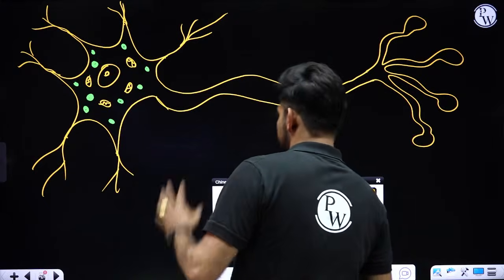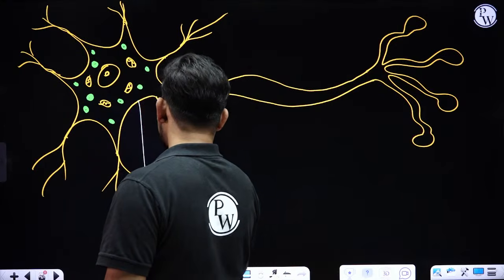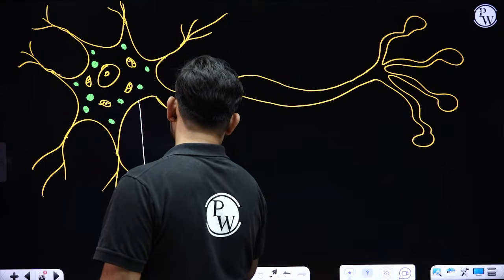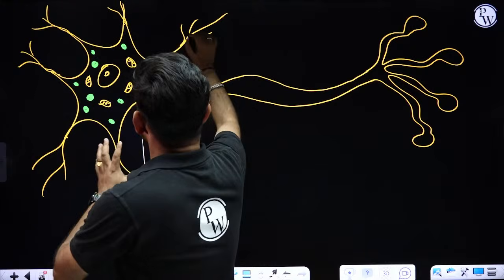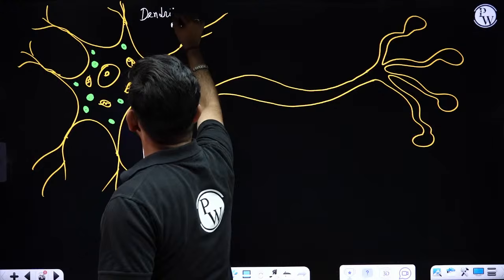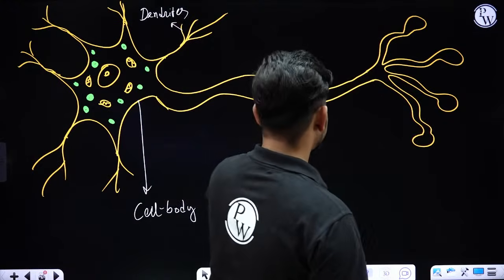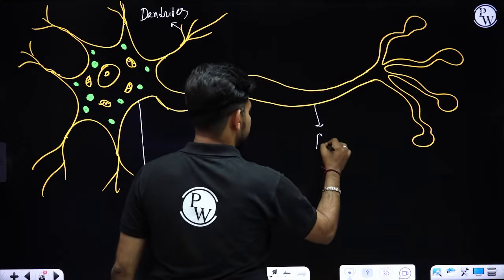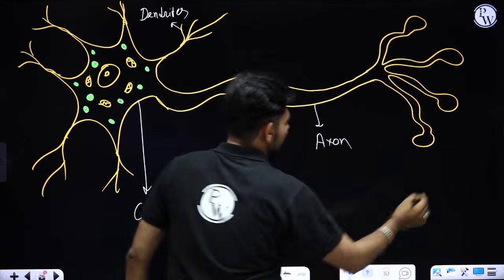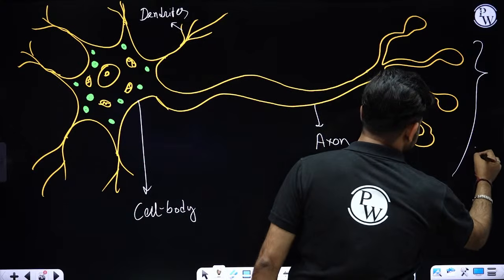So basic three parts of neuron: the main cell that is called cell body, the smaller branch structures, these are called dendrites, this large nearly unbranched structure, that is called axon, and the end button-like structure, that is called axon terminal.